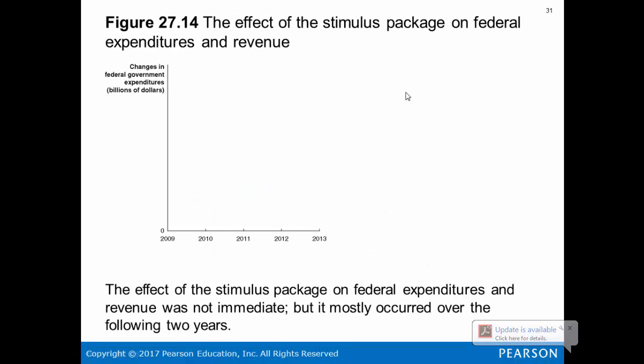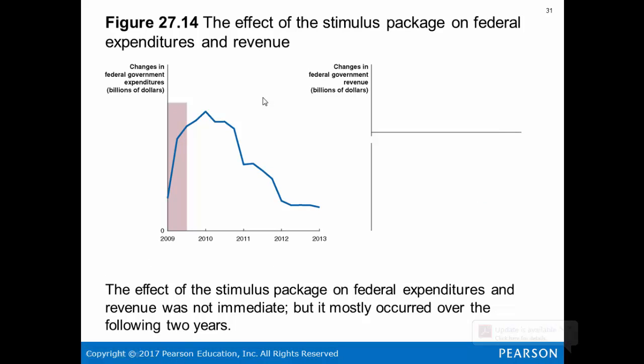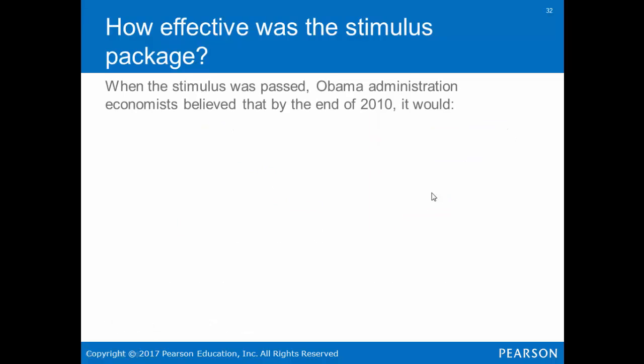The effect of the stimulus package on federal expenditures and revenue. So the effects of the stimulus package on federal expenditures and revenues was not immediate, but it mostly occurred over the following 2 years. As you can see, changes in federal government revenues, so 2009 to 2011. Changes in federal government expenditures. They enacted the policy, but it happened over several years, right?